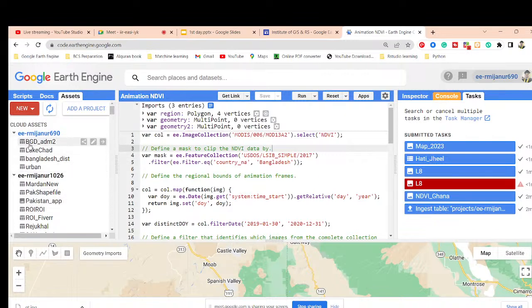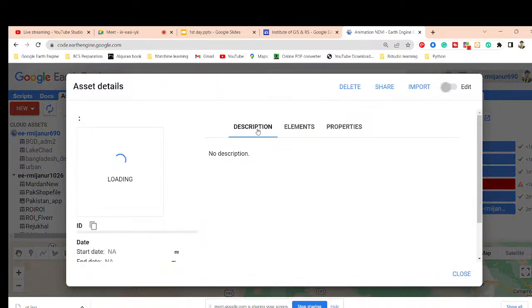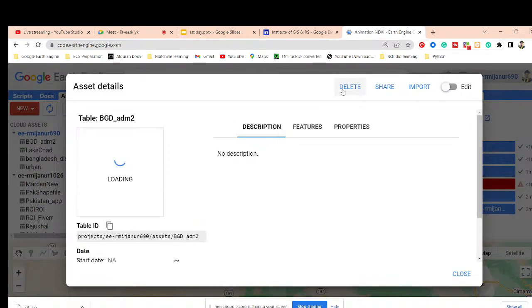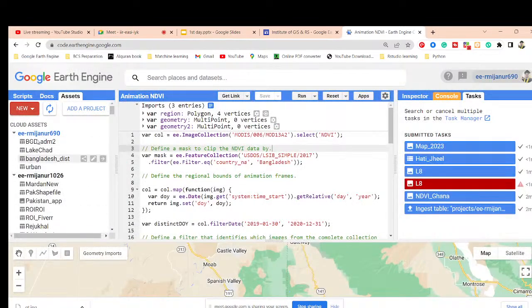It's not for purchase. Suppose this asset I uploaded, I don't need it now. Simply click on here and delete it. Then we can also get the space back and use it again. So we can use up to 250 gigabytes here, and we can upload CSV file format, TIFF file format, as well as shape files. All of the things we can easily upload.